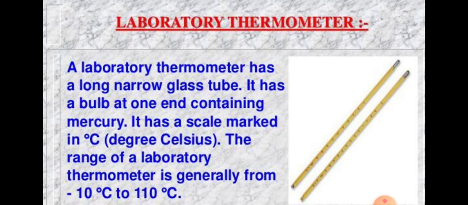A laboratory thermometer is used for measuring temperature in a science laboratory.